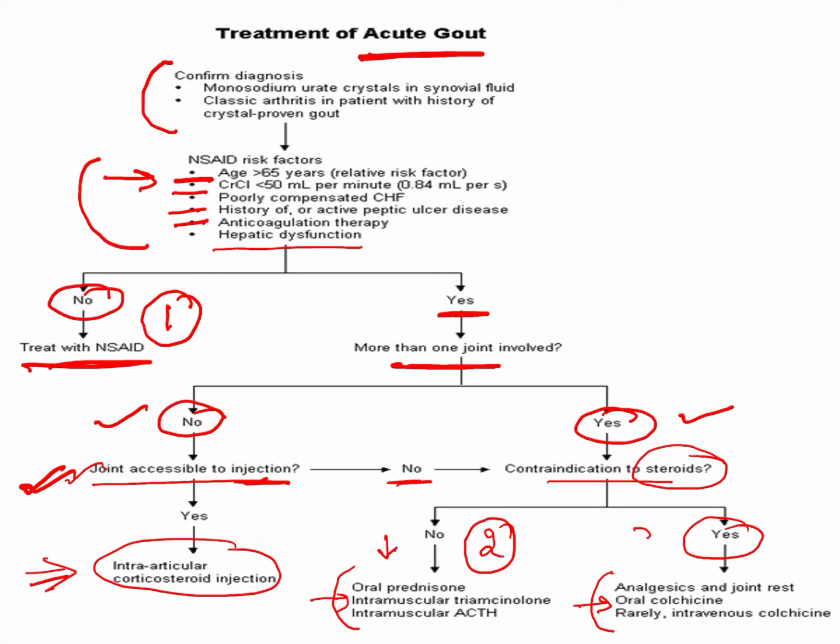Third line is colchicine, the last line, if the patient has a contraindication to both NSAIDs and steroids. Then we will go for the oral colchicine therapy. It should be noted that this should always be supplemented with immobilization of the joint, resting of the limb, and moist pack application.